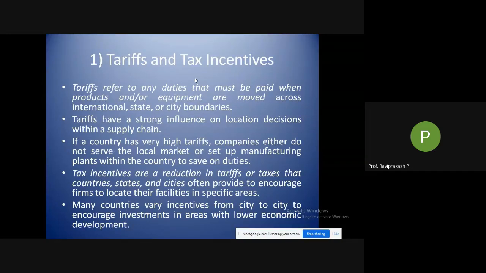Then incentives are a reduction in tariffs or taxes that countries, states, or cities often provide to encourage firms to locate their factories in specific areas. If you remember, some years back, when Tata was about to set up their manufacturing plant for the Tata Nano, many states were lobbying for it.